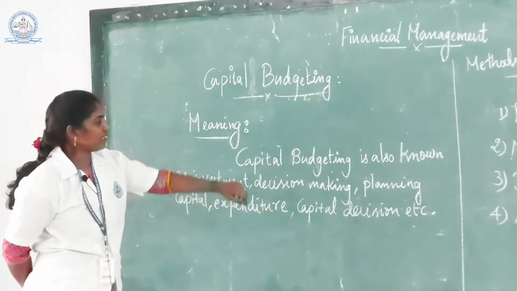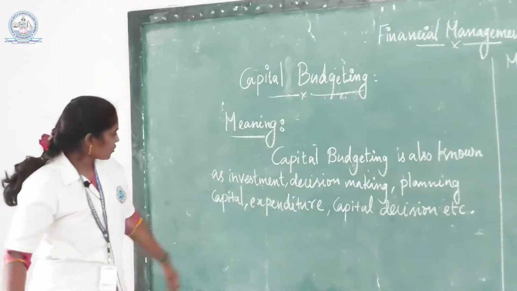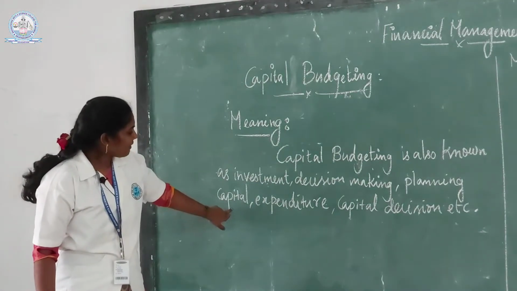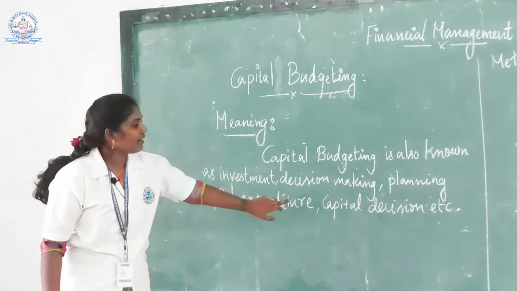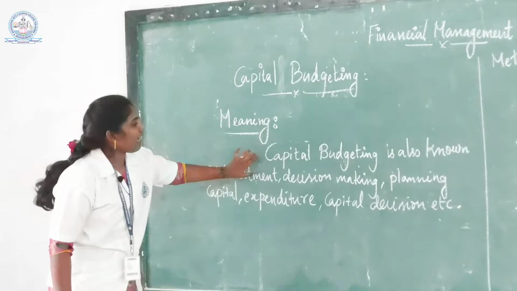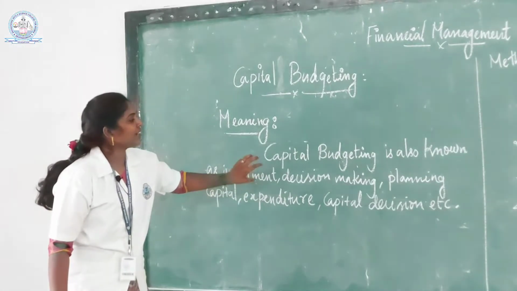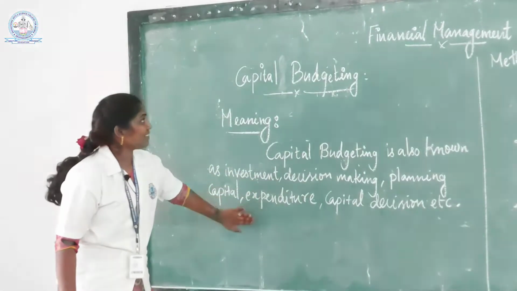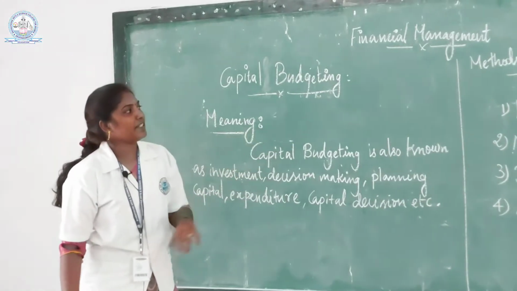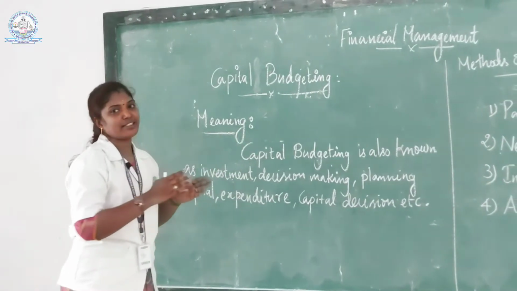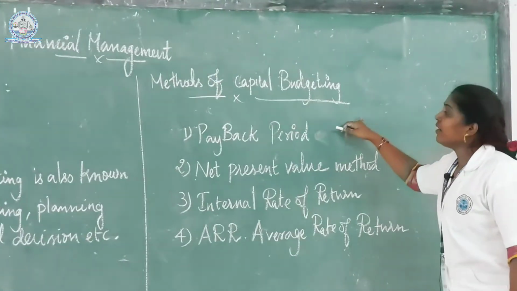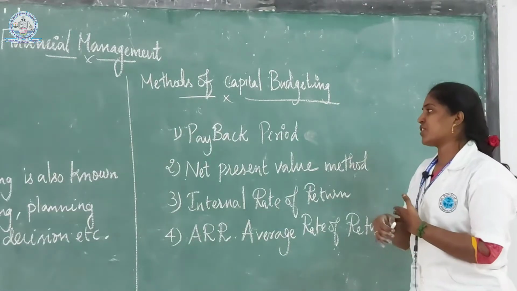Meaning of capital budgeting. Capital budgeting is also known as investment decision making, planning the capital expenditure, and capital decisions, etc. Capital budgeting means allocation of funds to different kinds of business activities. Next are the methods of capital budgeting and how to calculate capital budgeting.